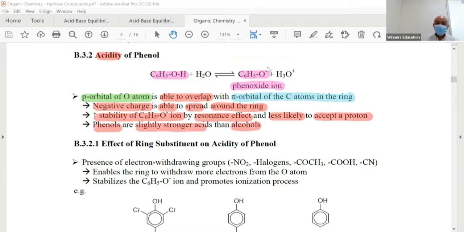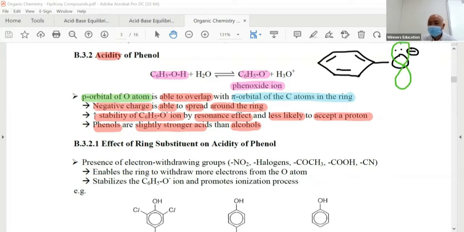Let me draw it out and you'll get it. I only have this diagram in mind. Remember, we are always looking at the phenoxide ion. It has a lot of lone pairs because it's negatively charged, right? In fact, it has 3 pairs, but we just need one pair to discuss. Don't forget, this is a benzene ring. So what happened? Here we go.